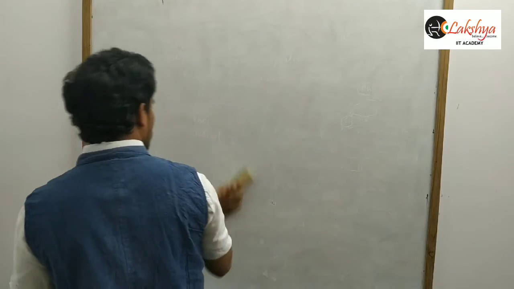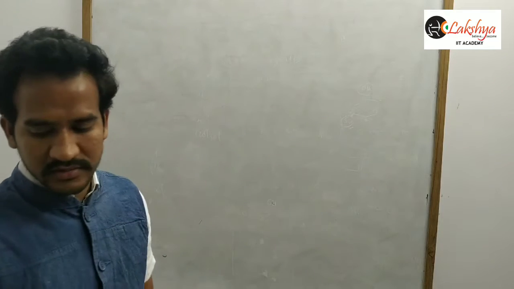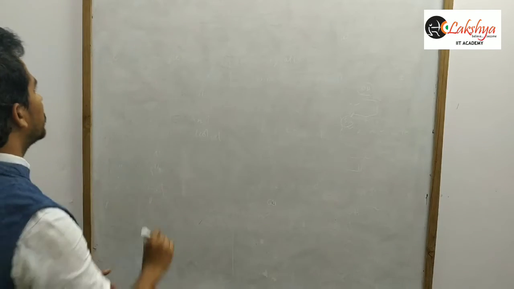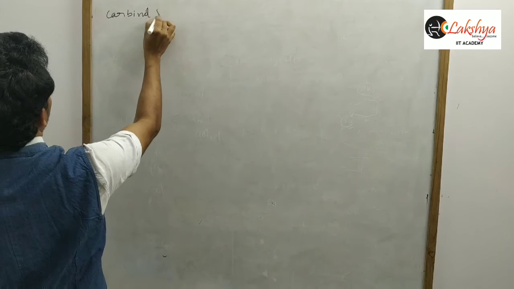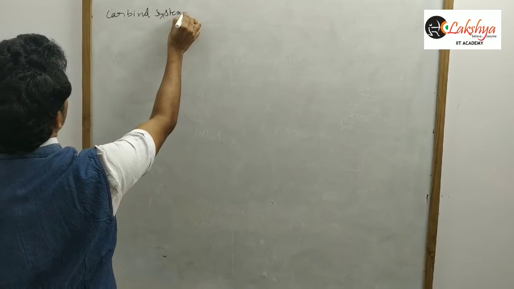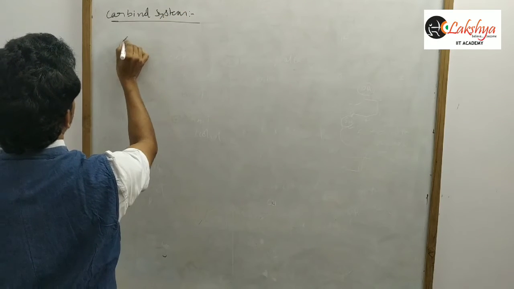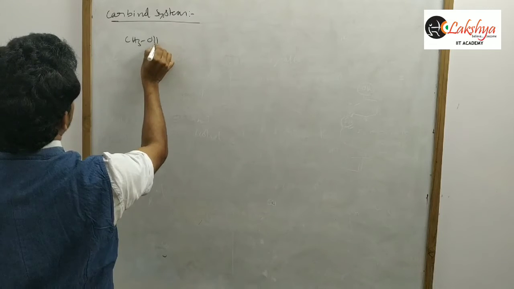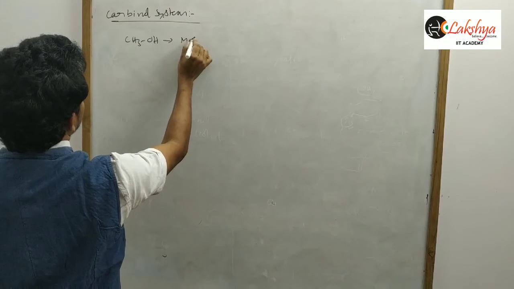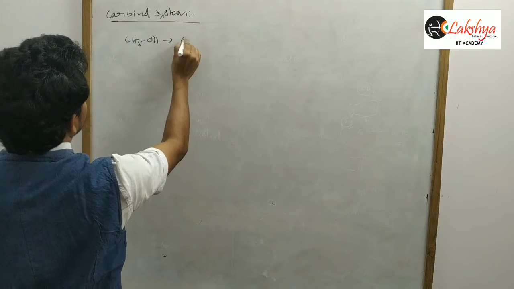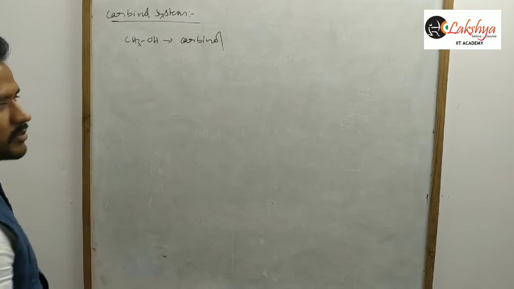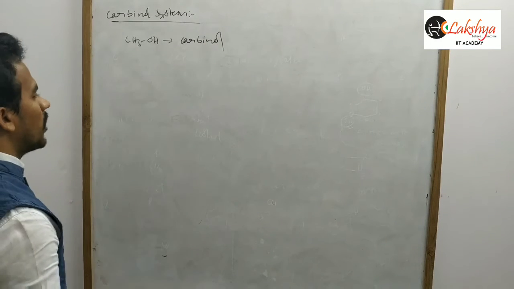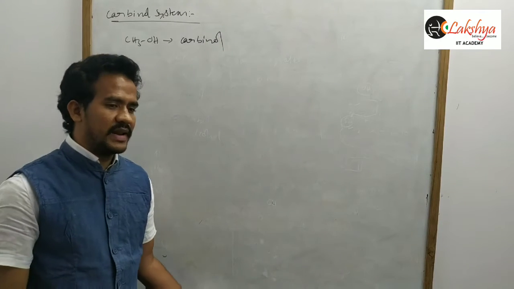In the naming of alcohols, actually there is a different method, that is the carbinol system. In the nomenclature of alcohols, there is a carbinol system. It is an old system. Methyl alcohol is known as carbinol. So in the form of this carbinol, the compounds are named.